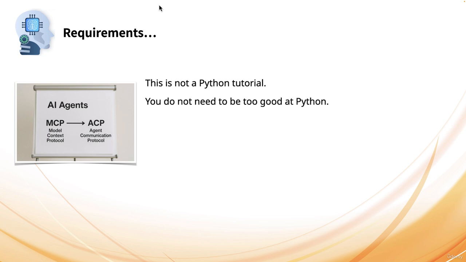In saying that, you don't need to be very good at Python. As long as you understand the code when I explain it to you, you will be fine. Specifically, there is a library called FastAPI in Python, and if you don't know that, it's better that you Google FastAPI, learn just the basics of FastAPI. You don't need to become very good at coding FastAPI, and you will be fine.